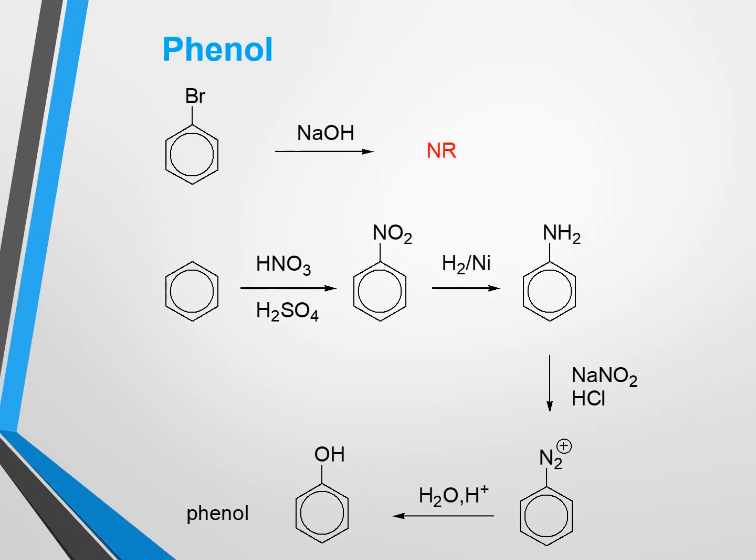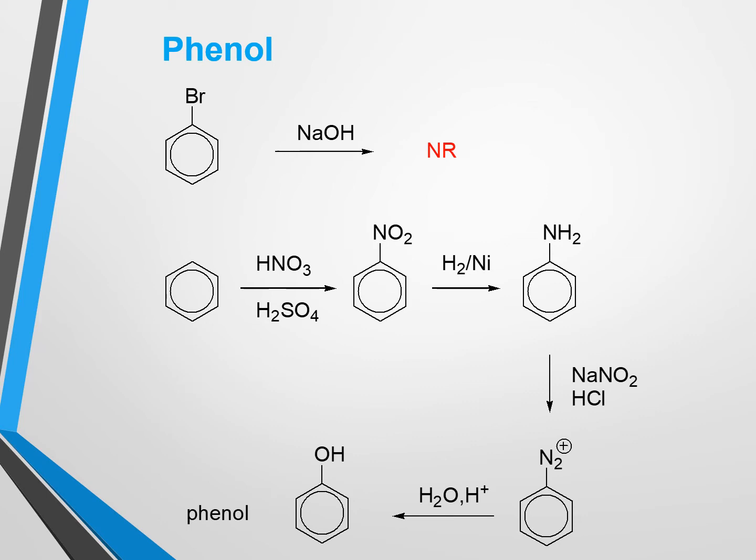Now I want to discuss the preparation of phenol. One can assume that we can get phenol from bromobenzene by nucleophilic substitution reaction using sodium hydroxide in a single step reaction.